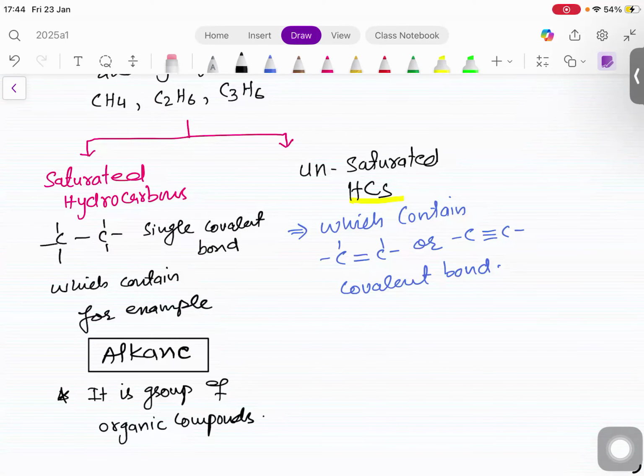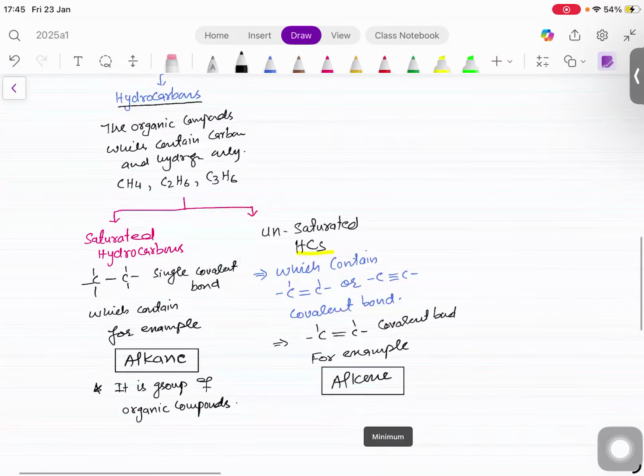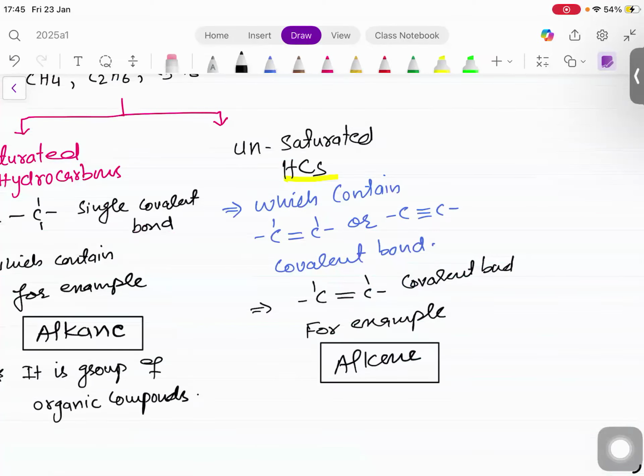In our syllabus, we have only carbon-carbon double covalent bond, okay? An example is a whole group known as alkenes. Another group of organic compounds, alkenes.